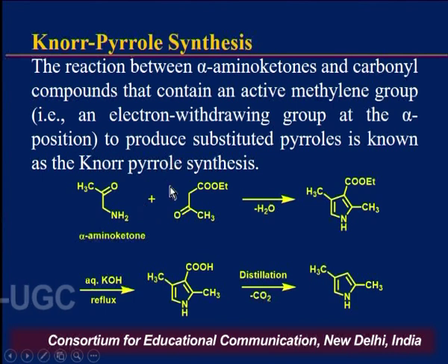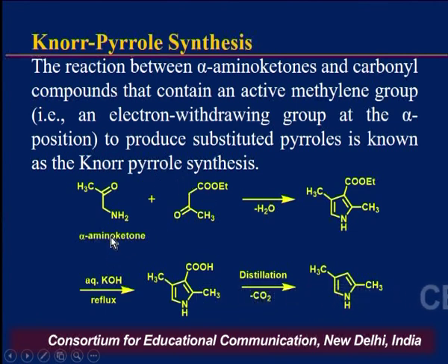The next synthesis of pyrrole is Knorr pyrrole synthesis. In this synthesis, the reaction between alpha aminoketones and carbonyl compounds that contain an active methylene group, that is an electron withdrawing group at the alpha position, to produce substituted pyrrole is known as Knorr pyrrole synthesis.